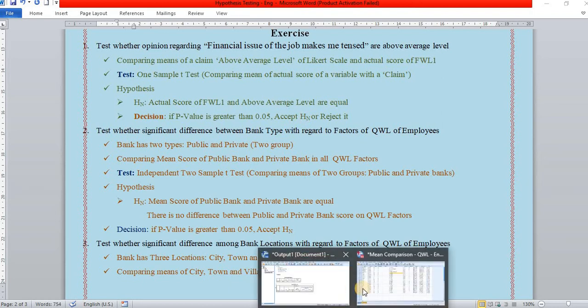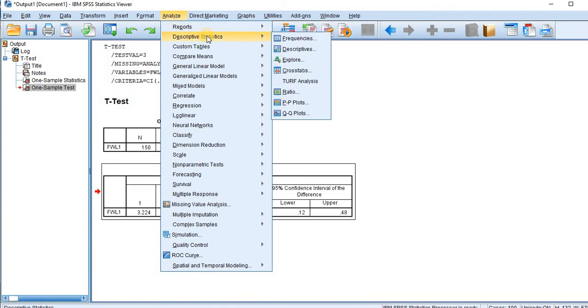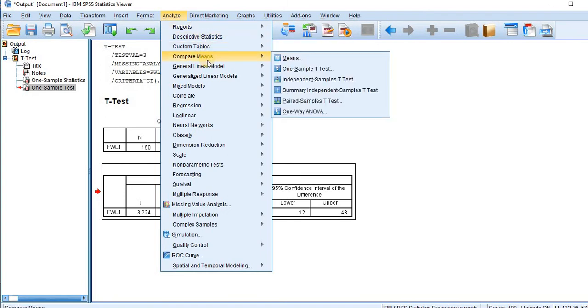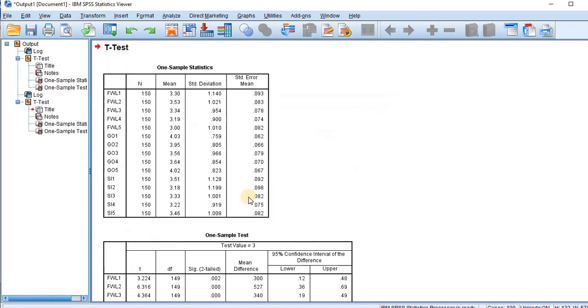The same test can be applied to all other attributes. Go to analyze, compare means, one sample t-test. We can transfer all other attributes to test variables. The test value remain the same for 3 and click OK.